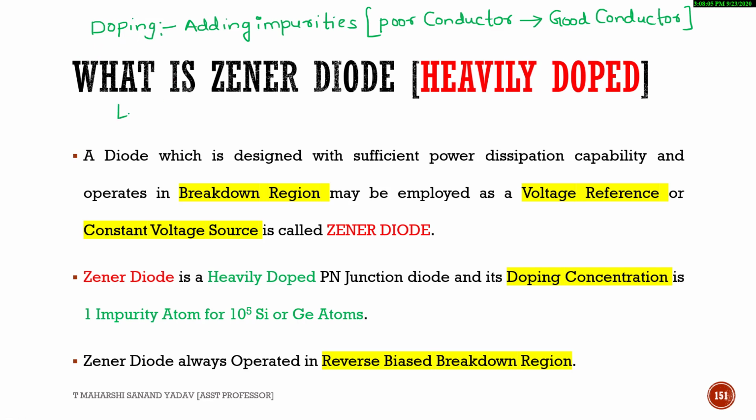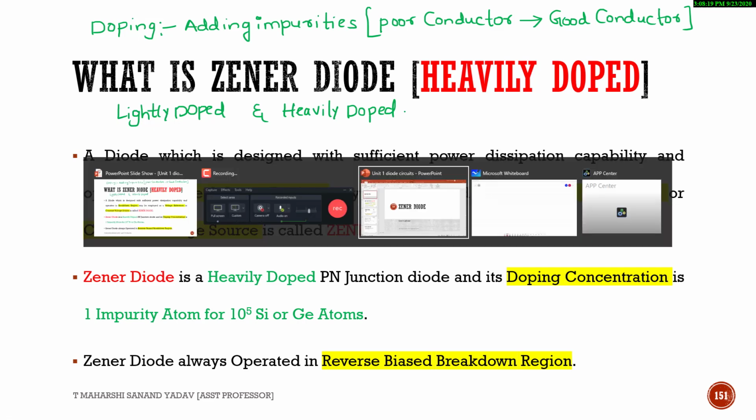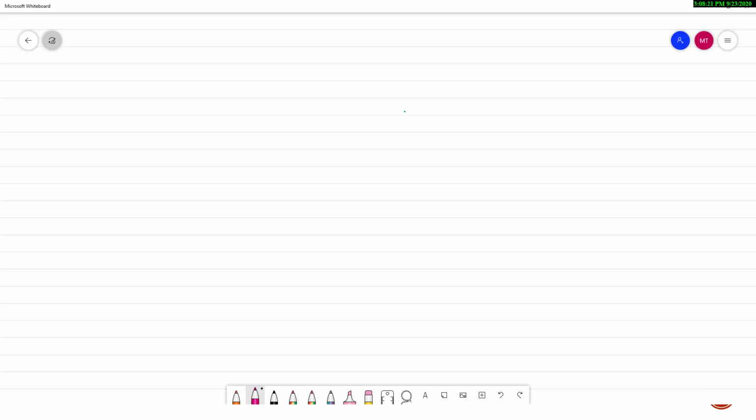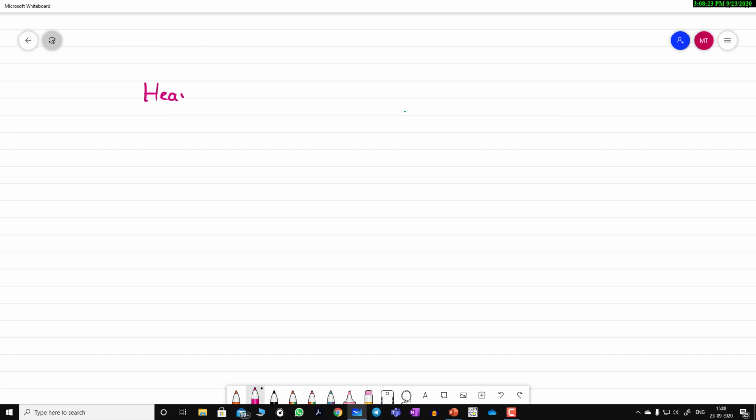So let us see what is meant by lightly doped and heavily doped. Let us go to the whiteboard. First heavily doped, next lightly doped.